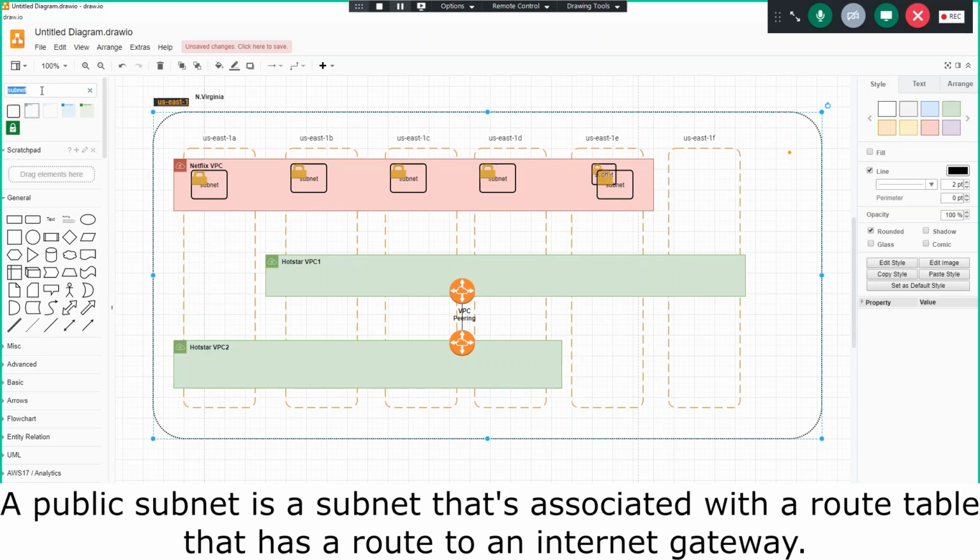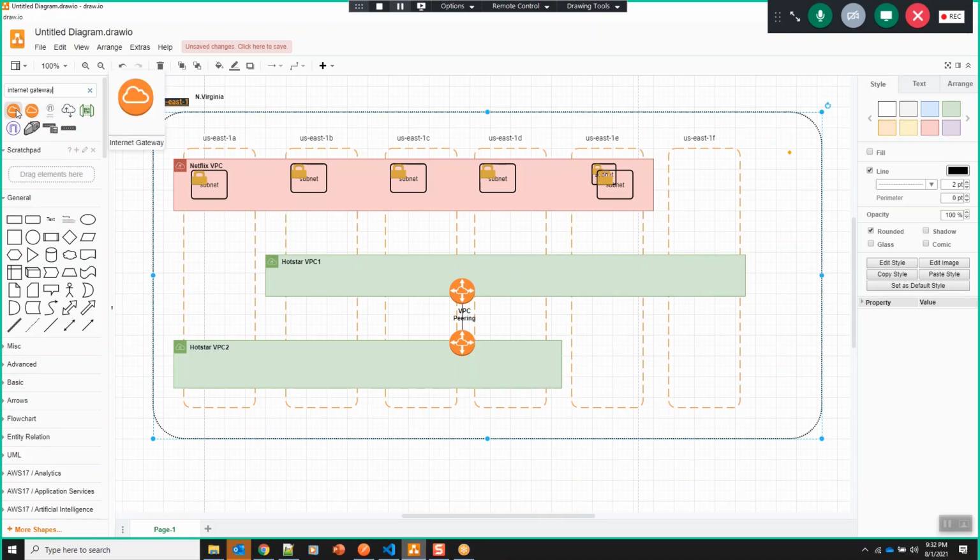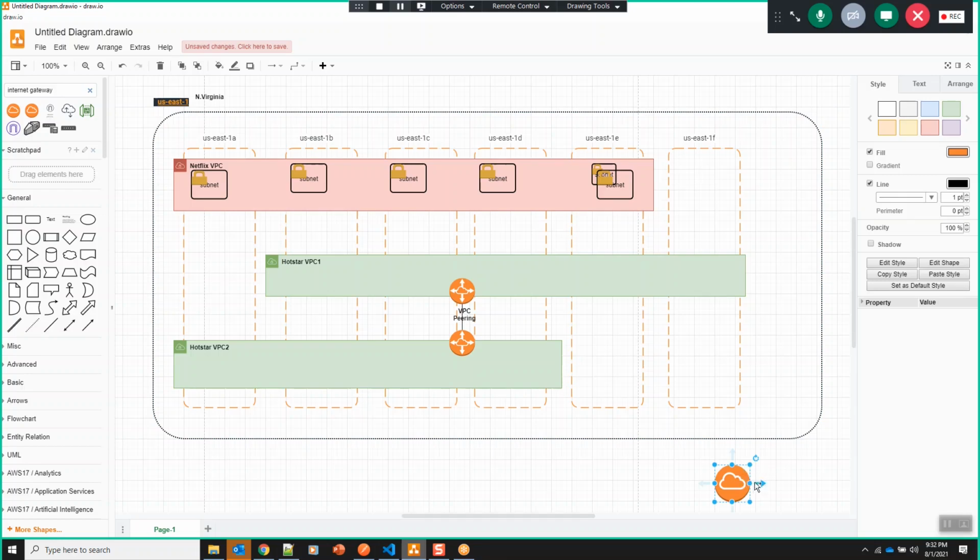How can we make a subnet public? We need to have something called an internet gateway. These resources could be instances, EC2 instances. For your initial understanding, consider it as an EC2 instance. I could have one internet gateway for a VPC. So I will create the VPC, and I will create one internet gateway within the VPC.